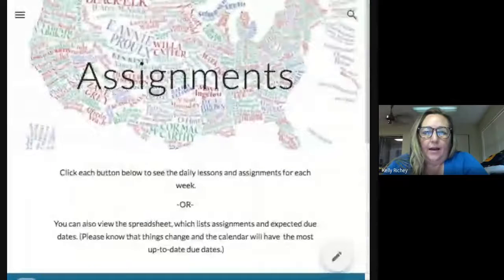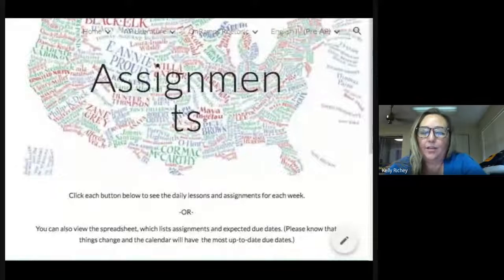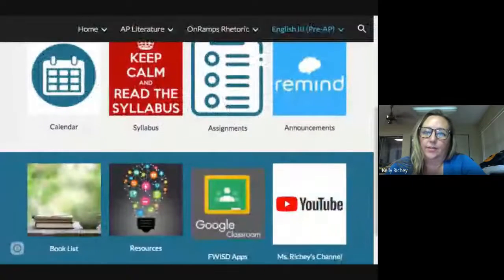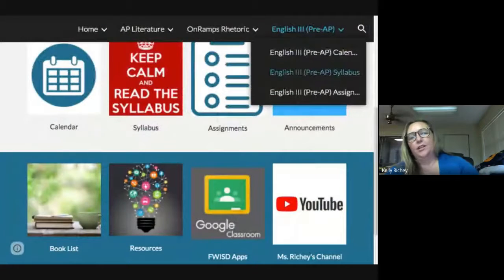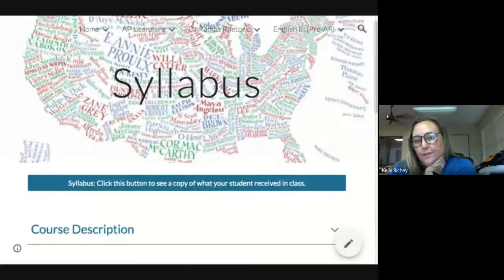Okay, let's see, what else do I need to show you on the website? Okay, and then you have our syllabus itself. So if you go to our syllabus, it will show up. I've actually got it as a drop-down menu, or you can see the paper copy. And this is what's linked. This paper copy is what's linked in the Google Classroom as well.